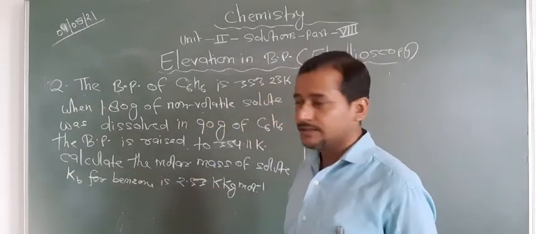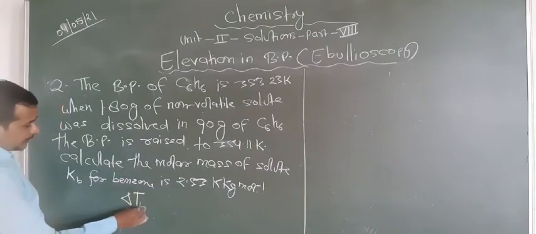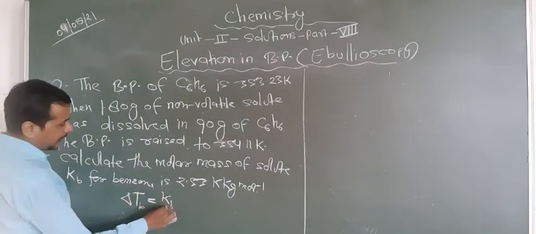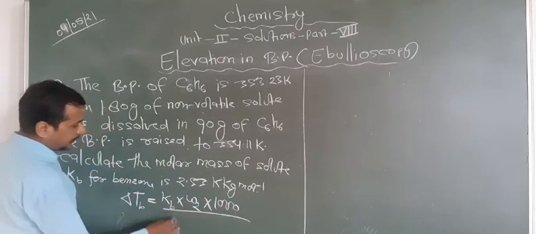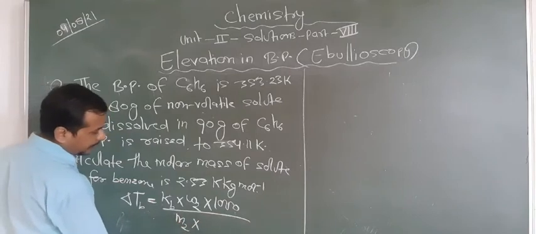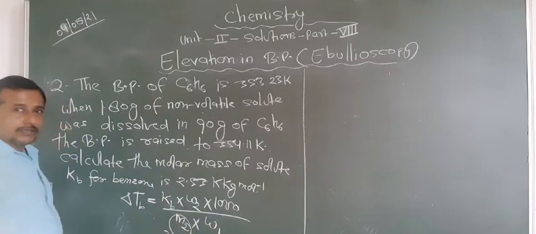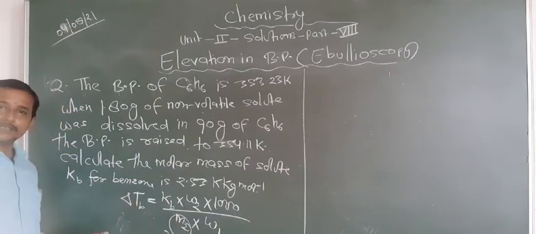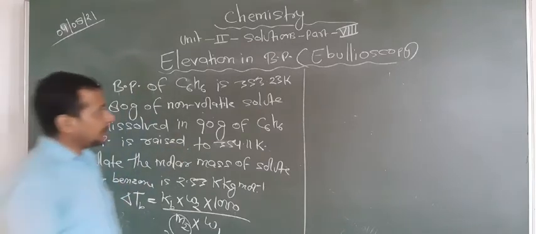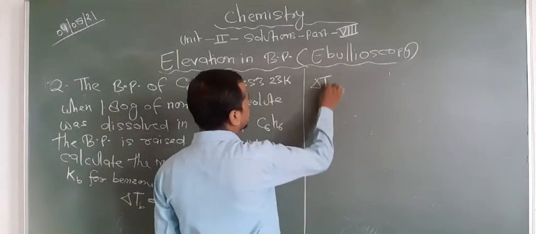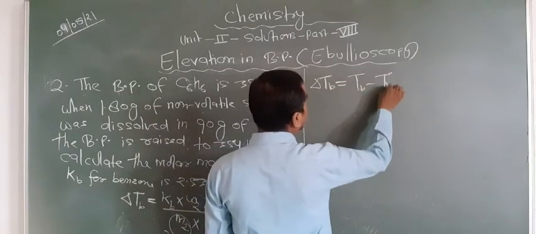Kb is given here. So for this we have to write the formula delta Tb equal to Kb multiplied by W2 into 1000 divided by M2 multiplied by W1. M2 is what is asked, but before that we have to find the delta Tb. Delta Tb is the difference between the solution and solvent boiling points. So delta Tb equals Tb minus T naught.